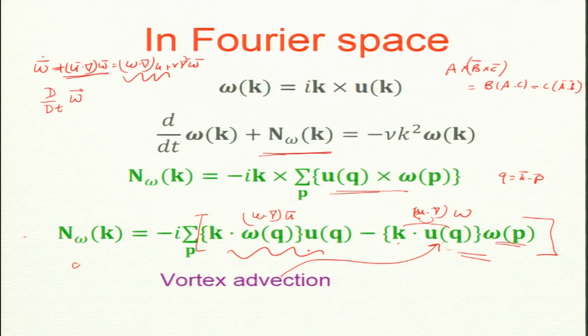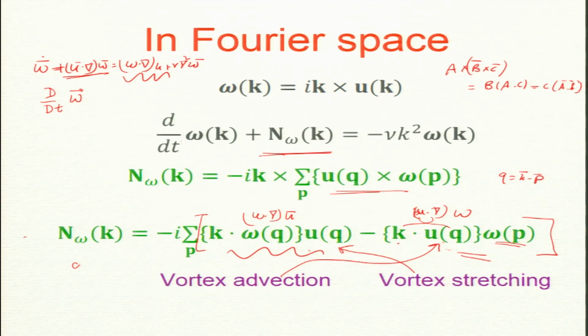and this term, omega dot grad u, is something stretching. So, this is vortex stretching. This one is vortex stretching. I did not look at it, but yes, the terms are: k dot u omega is vortex stretching.